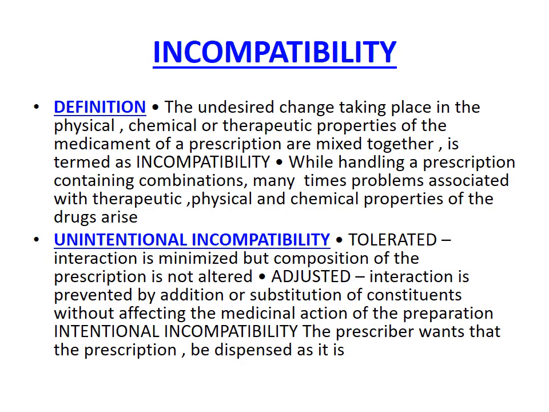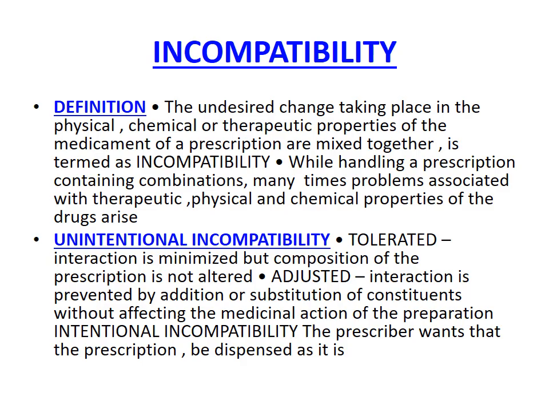So there is no therapeutic change, because caffeine and caffeine citrate have the same therapeutic activity, but instead of caffeine we use caffeine citrate. This is the adjustment we made. So adjusted incompatibility means a chemical interaction can be prevented by addition or substitution of one of the reacting ingredients.